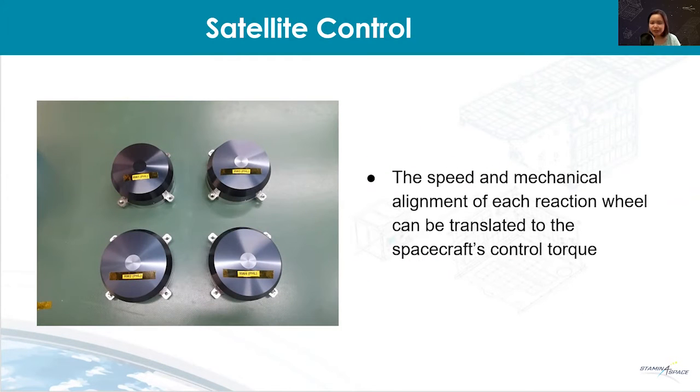The control torque is calculated by the satellite's processing unit and is enforced by actuators such as reaction wheels, as shown in this image. The speed and mechanical alignment of each reaction wheel is ultimately translated to the spacecraft's control torque.